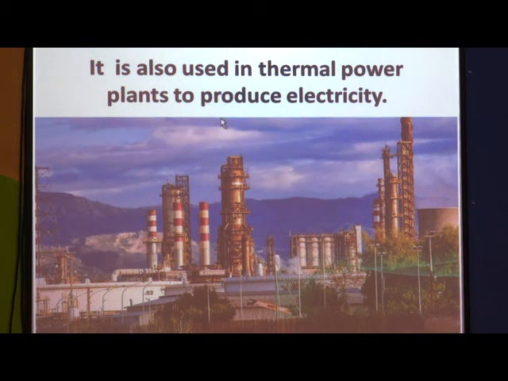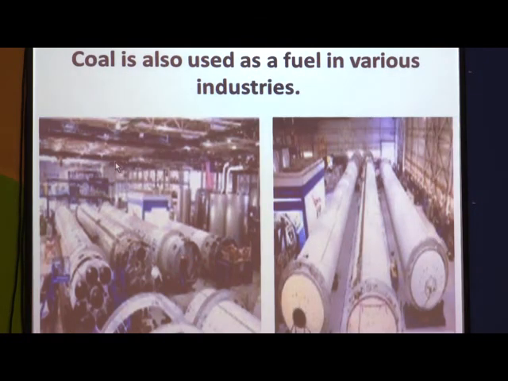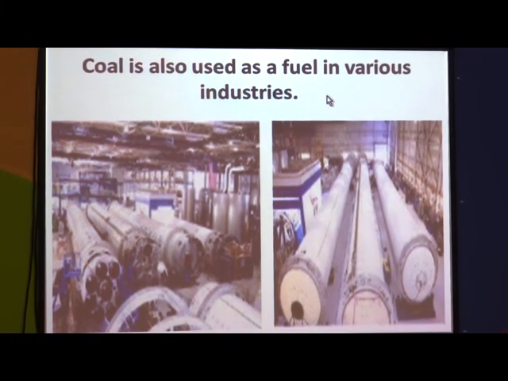Water gets heated, steam is produced, and that steam is used to rotate the turbines, which in turn produce electricity. So, coal is used in thermal power plants to produce electricity. Here in this picture you can see a thermal power plant. Similarly, coal is also used as a fuel in various industries.